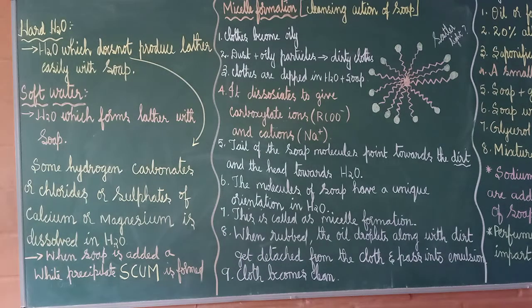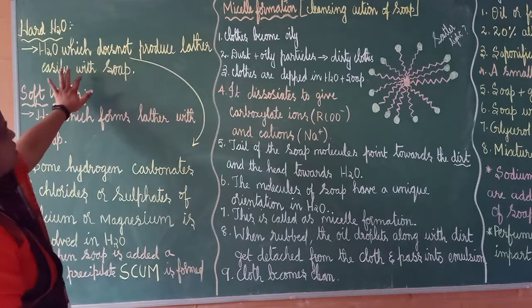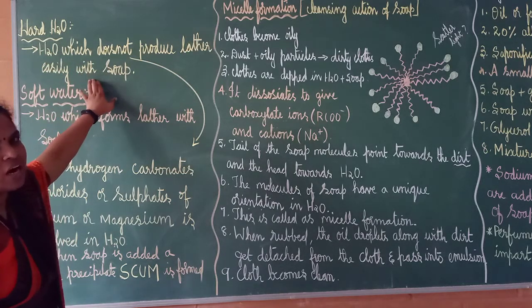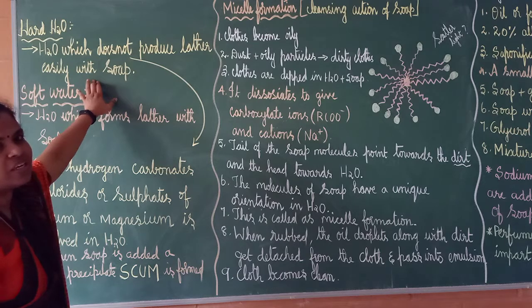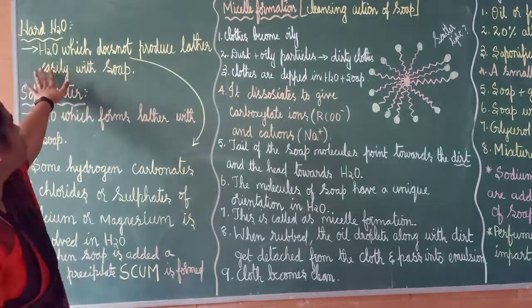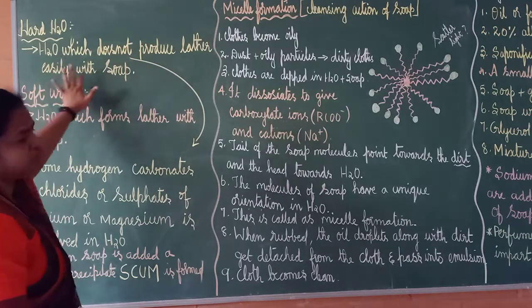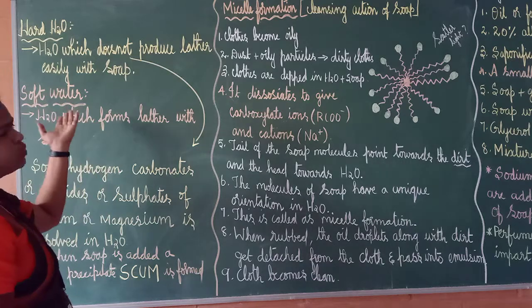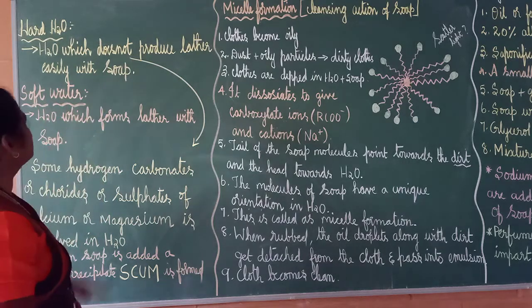3 definitions. See, water which does not produce lather easily with soap is called hard water. Here it is not difficult water, not hard problems. Hard water means the water in which soap is not getting lather. It will produce, but the amount produced by the other one, soft water, will be more. So, it is called hard water.